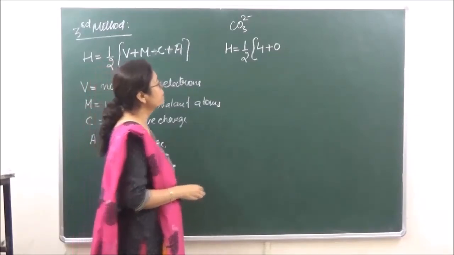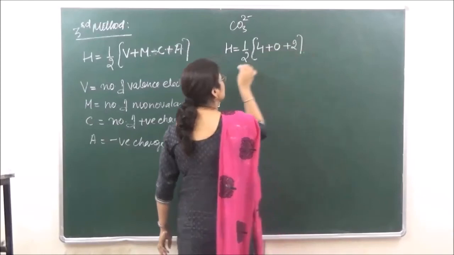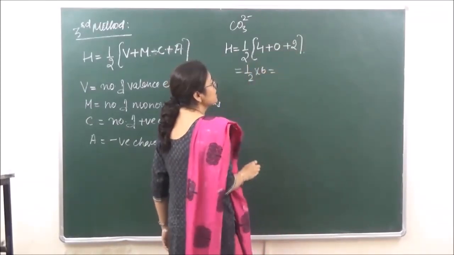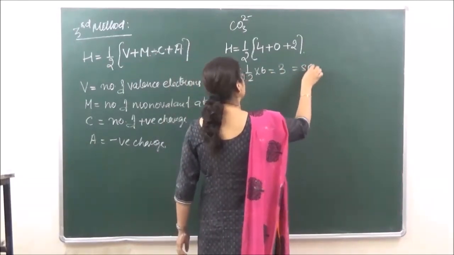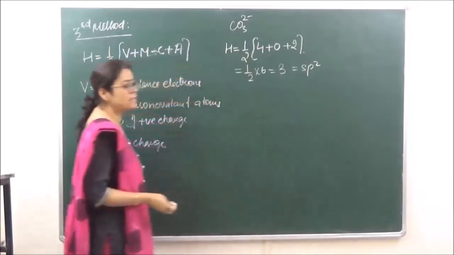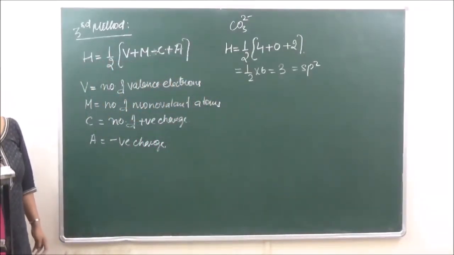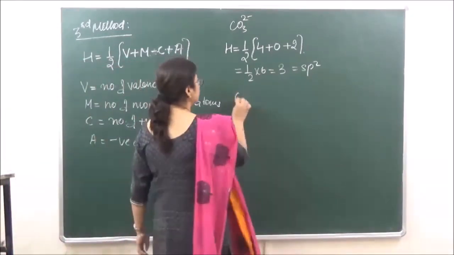And there are two negative charges, so we have plus 2 over here. 1 by 2 into 6. Hybridization that becomes equal to 3. So we say that the hybridization is sp2. ठीक है? Let's take the example of carbon dioxide.